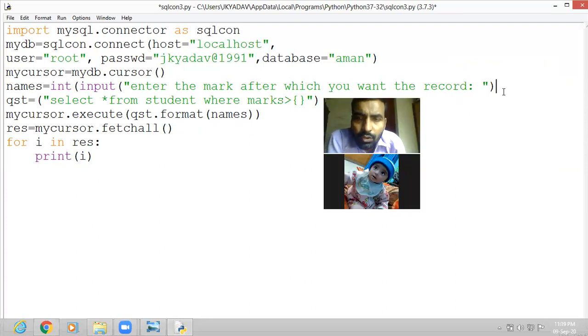Now your two closing parentheses will be there. Then the query string is formed: select from student where marks greater than this input. Now here names was given, we change it, here we can write marks. Your variable should be according to the defined field name. Here should be marks. Now you'll see that it will accept the marks value, and then accordingly the data will be given. Press F5.